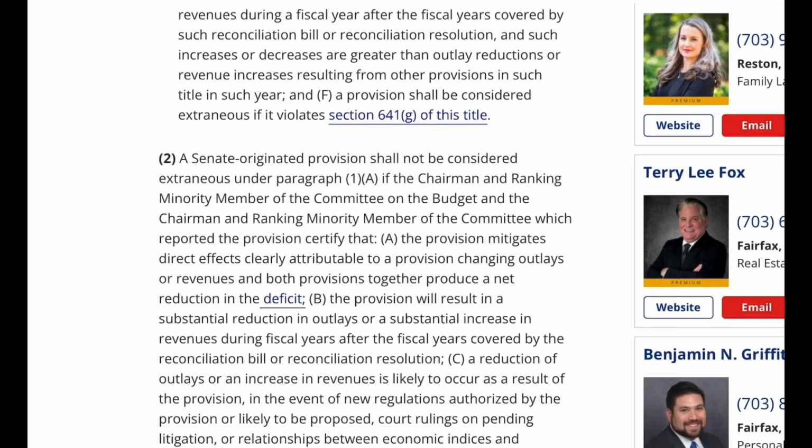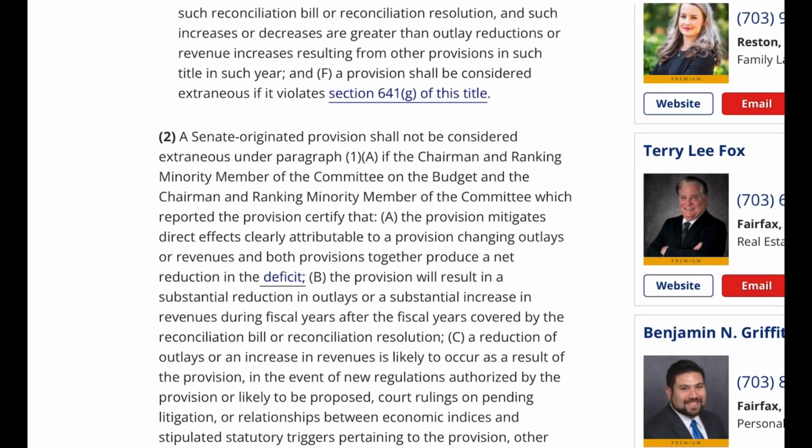2. A Senate-originated provision shall not be considered extraneous under paragraph 1A if the chairman and ranking minority member of the Committee on the Budget and the chairman and ranking minority member of the committee which reported the provision certify that A. The provision mitigates direct effects clearly attributable to a provision changing outlays or revenues and both provisions together produce a net reduction in the deficit. B. The provision will result in a substantial reduction in outlays or a substantial increase in revenues during fiscal years after the fiscal years covered by the reconciliation bill or reconciliation resolution.